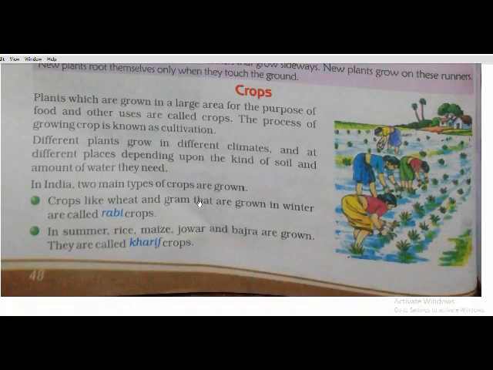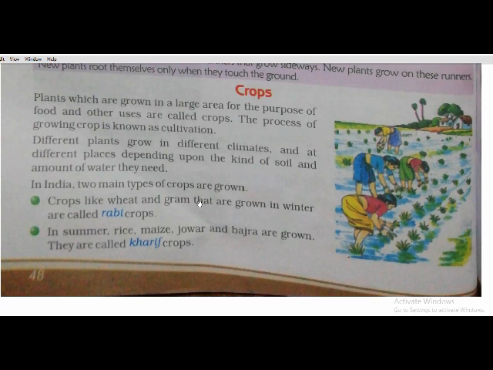Next is crops. Plants which are grown in a large area for the purpose of food and other uses are called crops. The process of growing crops is known as cultivation. Different plants grow in different climates and at different places depending upon the kind of soil and amount of water they need.